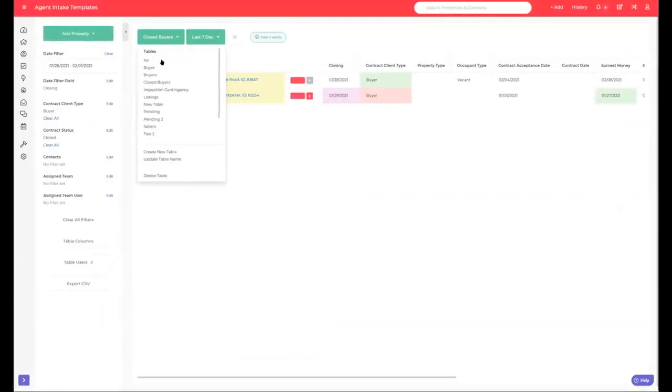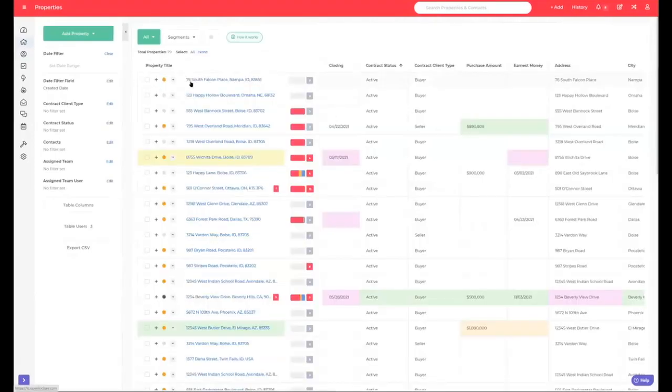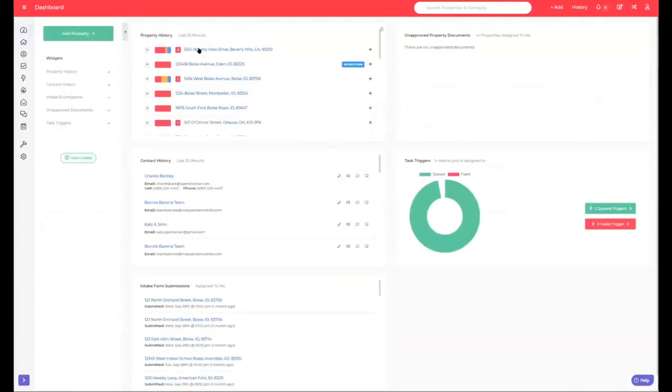Well, Teresa, she had a question. If you make a change to transaction dates and have already dropped in a task template, would that automatically change the date on the tasks dropped into the file, or would you have to go in and manually change those? And that's going to depend. If you have the task set up with a manual due date, then you'll have to just manually update those.